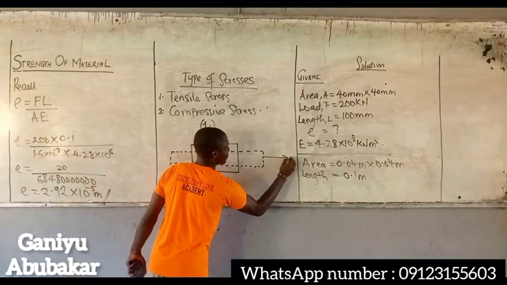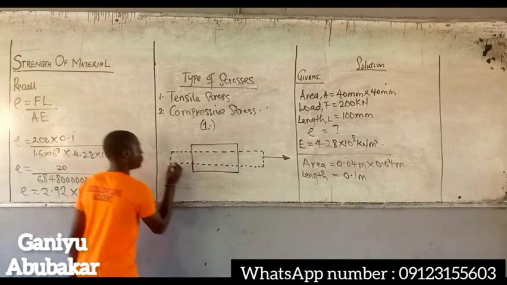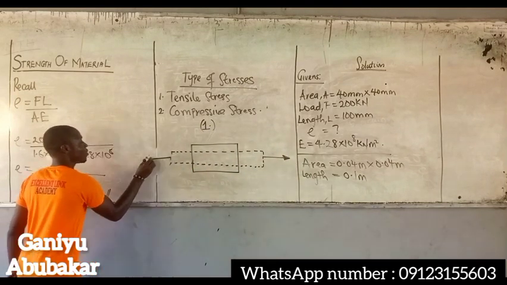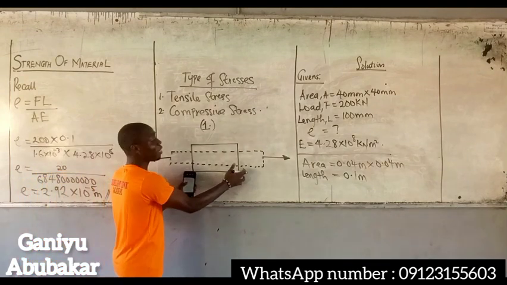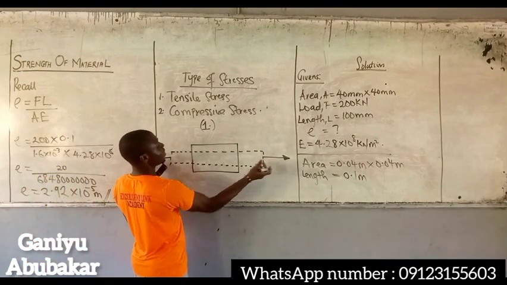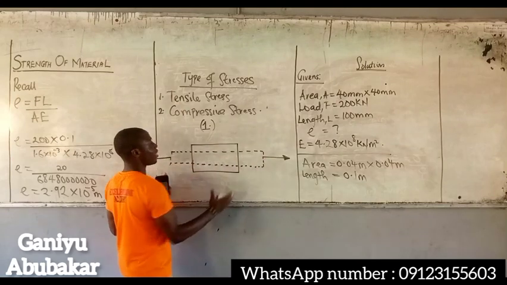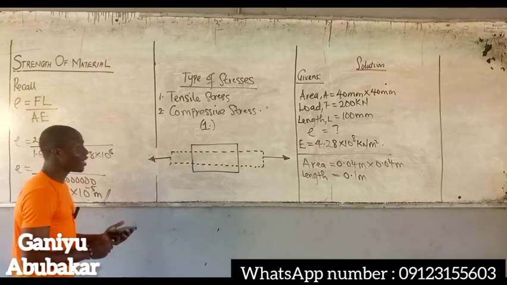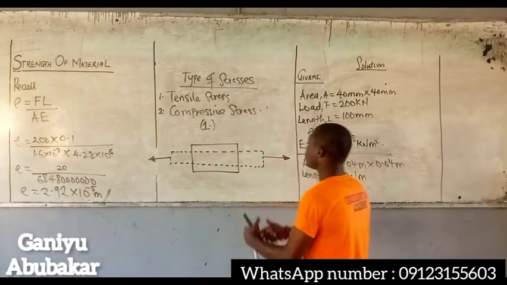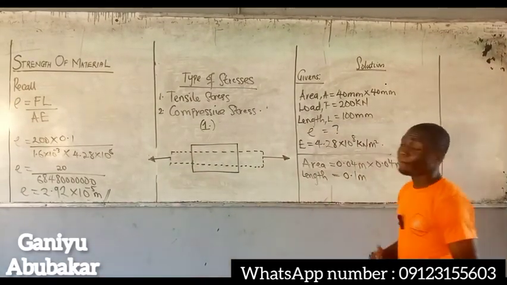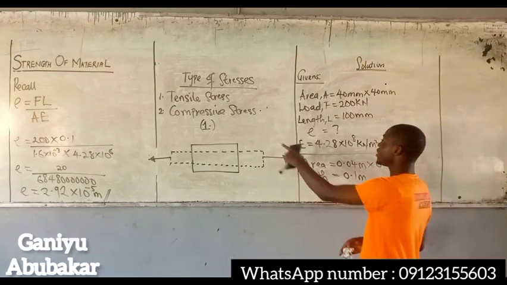So I have a diagram. So this is a material, the original material. But when you pull it, it elongates, right? So this is for tensile stress. Tensile stress is stress that tends to pull a material by increasing its length.